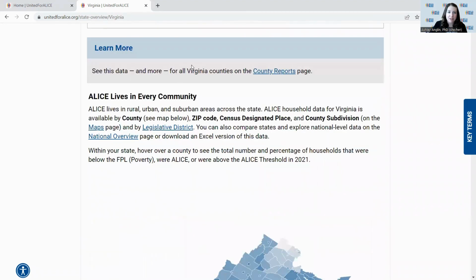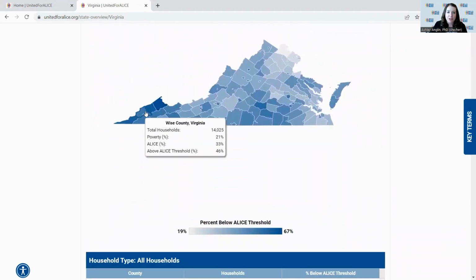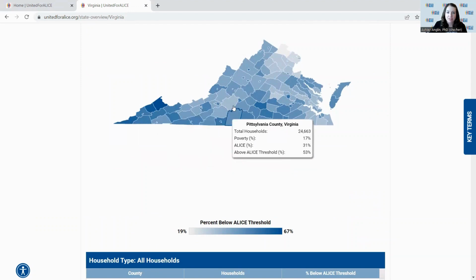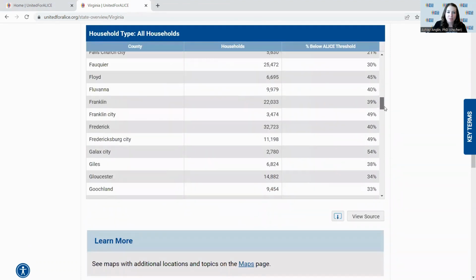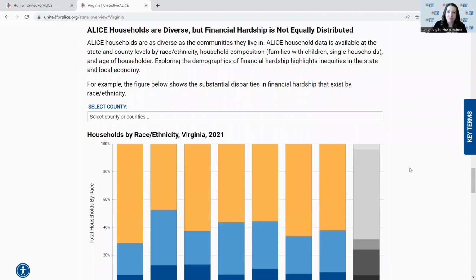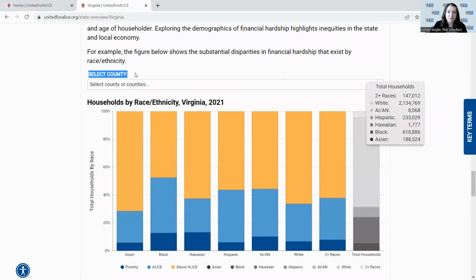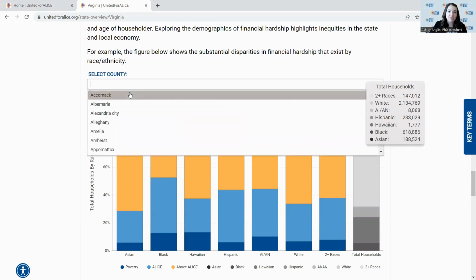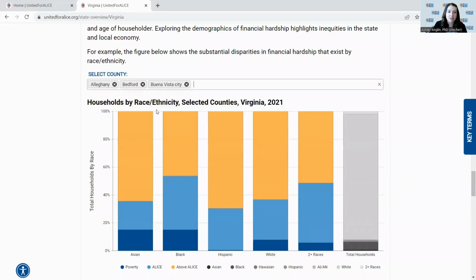We also have learn more boxes now throughout the site to highlight really what additional information can you find on the site related to the topics at hand. On this map, you can see the breakdown in the percentage of households below the Alice threshold across all of the counties in your selected state, as well as the range here and the breakdown of these numbers in table format. You can also see some of the different demographic groups for which we have this data available. Here we're highlighting race ethnicity. Anytime that you see a county select tool here, where it's a select county, this is an opportunity to filter the data to include one or more different counties.